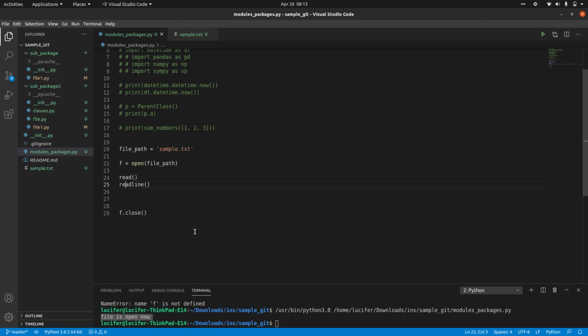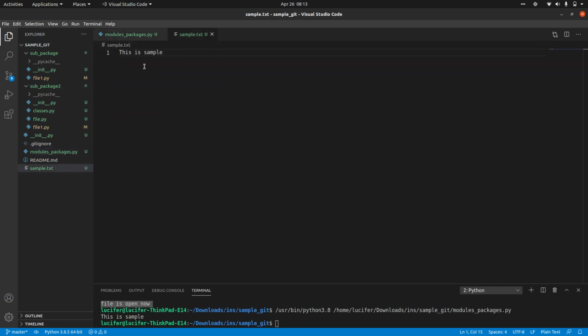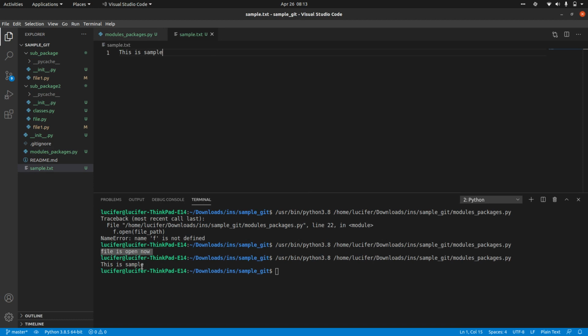Okay, so first is f.read, which reads everything. You have to print something to show up in the terminal, so you can just print that. You are printing f.read. You can comment out this. This particular thing will print everything, whatever text there is in the file. You can see that is being printed.